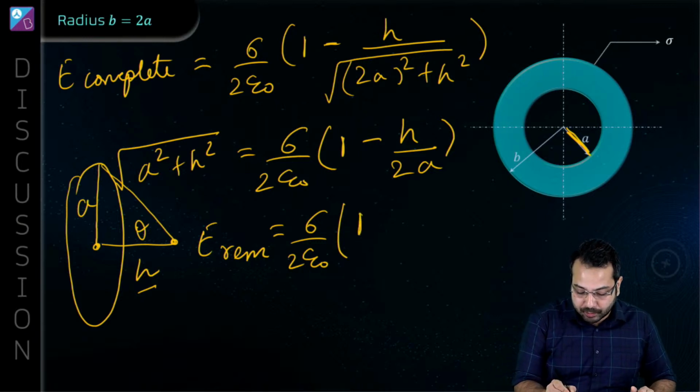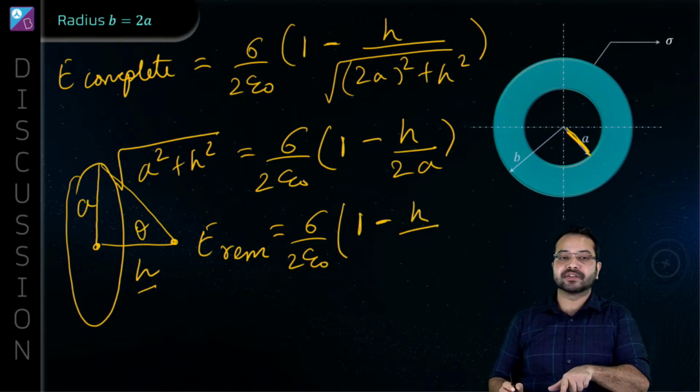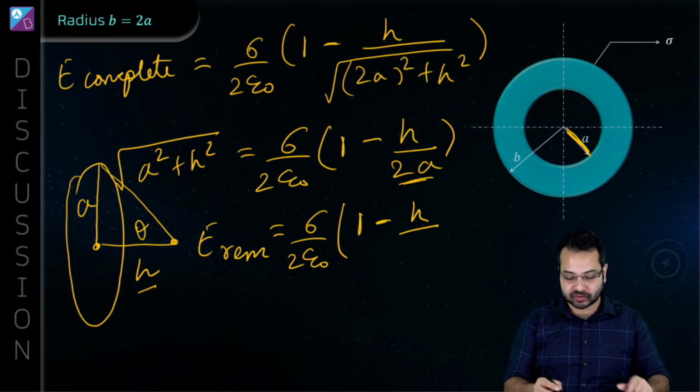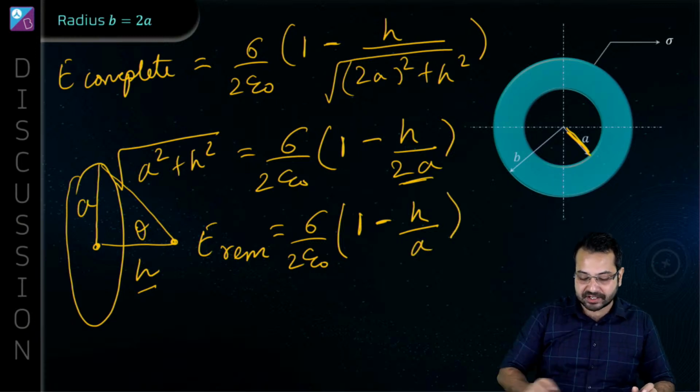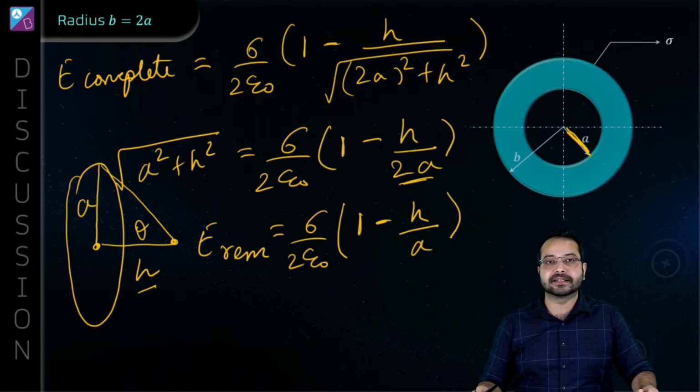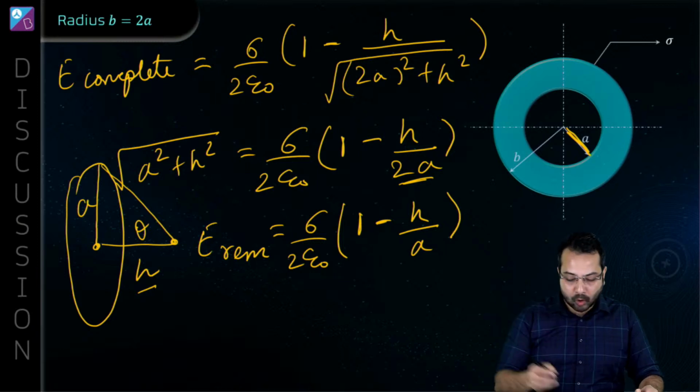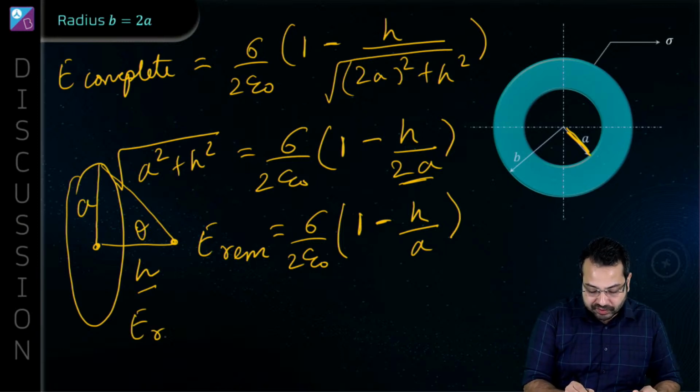Okay, so this is going to be 1 minus h upon, and what is the radius? Here 2a was the radius. So what is the radius here? A is the radius here. So this will come like this. Is that correct? Okay, now all we have to do is this remaining electric field remaining.